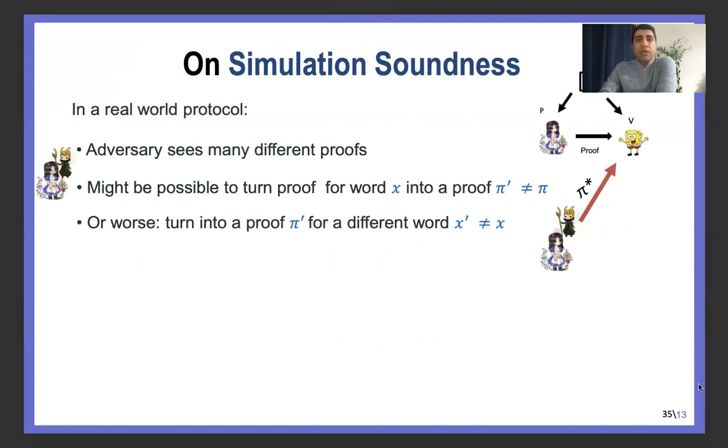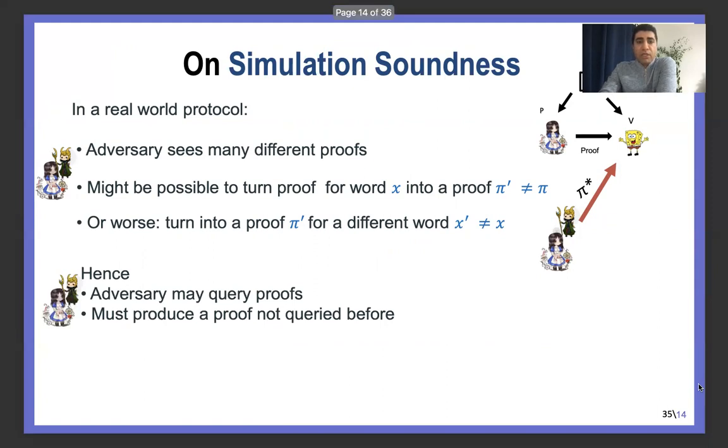And then, how to go from soundness to simulation soundness. The difference is that in simulation soundness, we allow the adversary or malicious prover to query many proofs, and later we ask them to produce a proof which was not queried before. And so the combination of simulation soundness and knowledge soundness gives us simulation extractability.